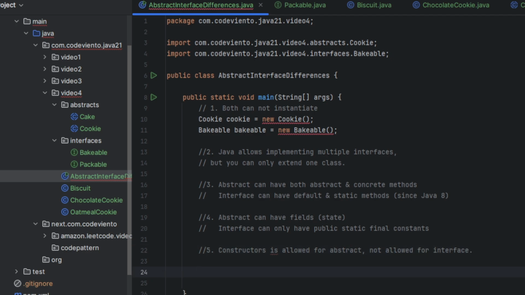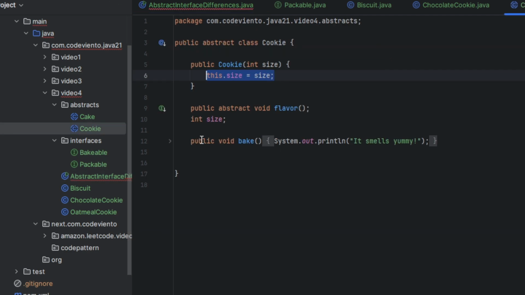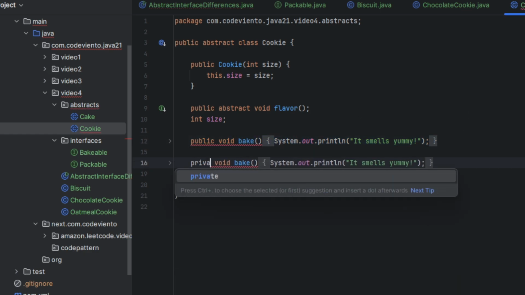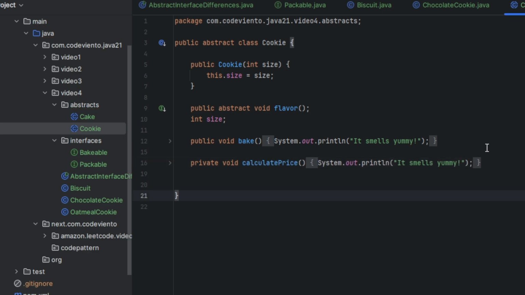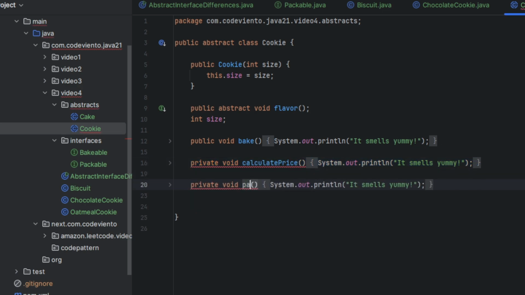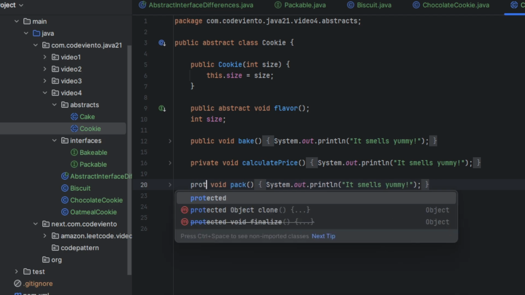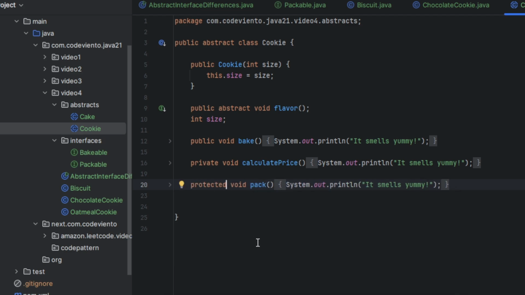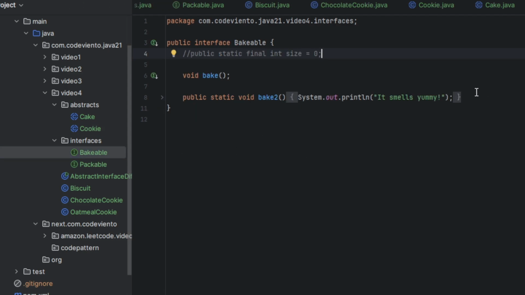The next one is about access modifiers. We can define in an abstract class a public method, and okay, let's define another one, private, calculatePrice. Let's define another protected method also, like calculatePrice. Let's name it with a different name and protected. Okay, we can define public, private, and protected in an abstract class. It's not possible for interfaces. For interfaces, public only. Okay, so let's check it together in an interface.